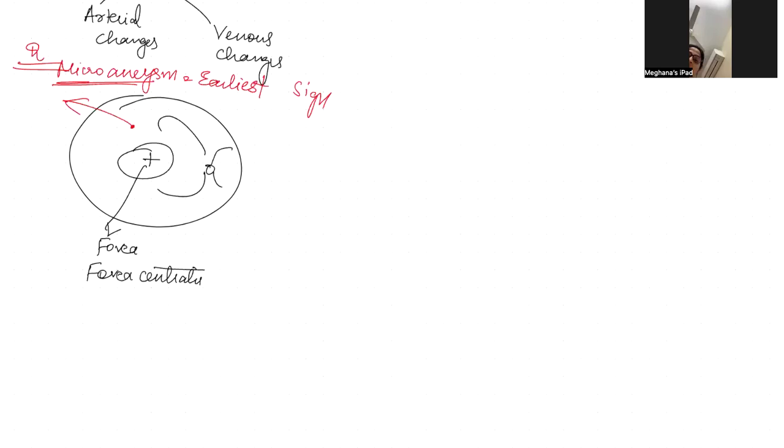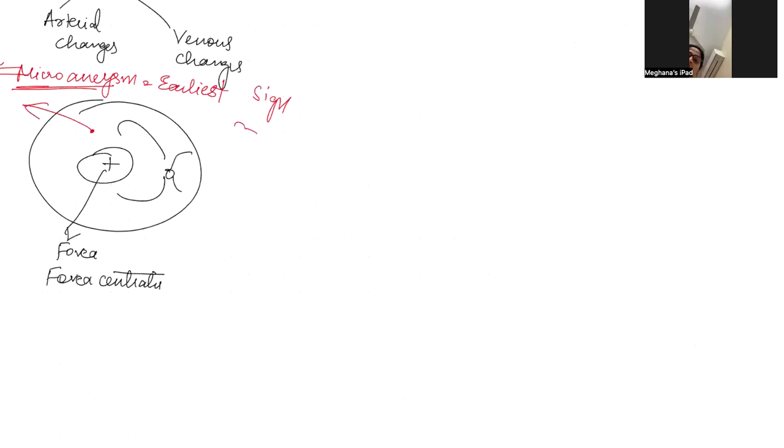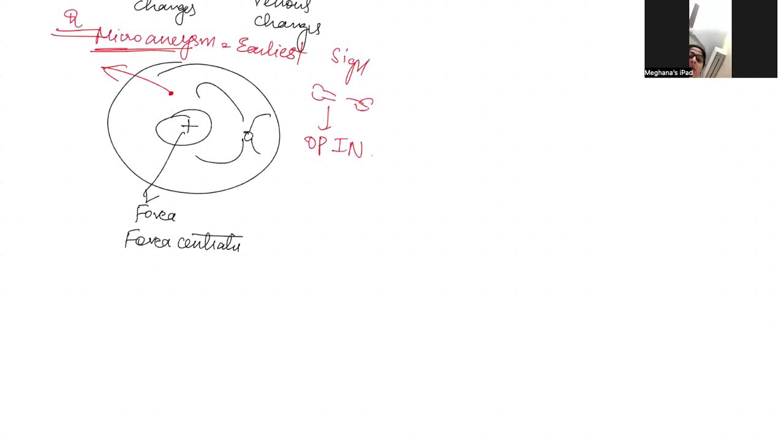What are these? These are nothing but saccular outpouchings. And they're usually seen in the outer plexiform and inner nuclear layer. When the microaneurysm grows up, it forms dot blot hemorrhages. These are dot blot hemorrhages. And along the retinal nerve fibers, we have flame-shaped hemorrhage.